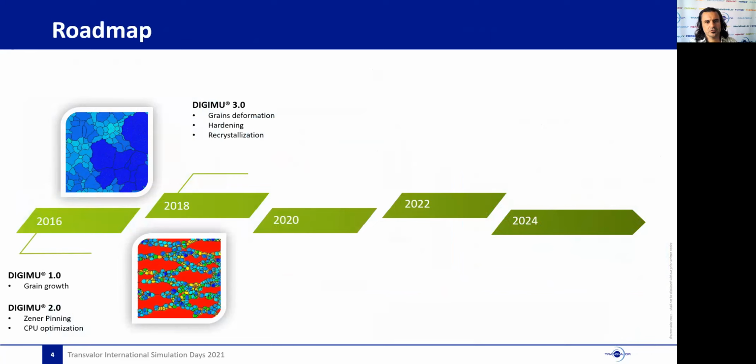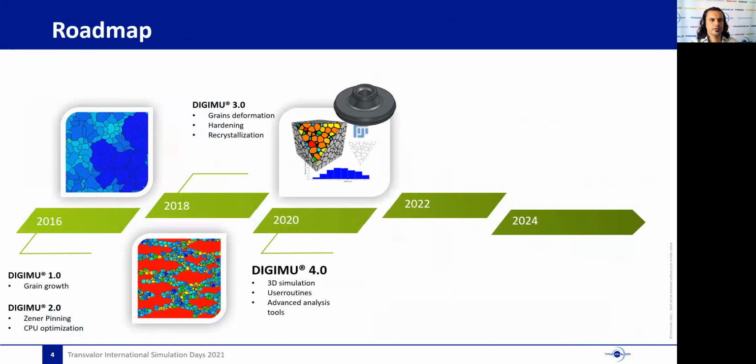The very first version of the industrial software was released in 2016, and in 2018, the first version with recrystallization was available. The subjects of the first part of my talk will be the content of the actual version, DigiMu 4, released in 2020, with a few examples to underline its efficiency in an industrial context.